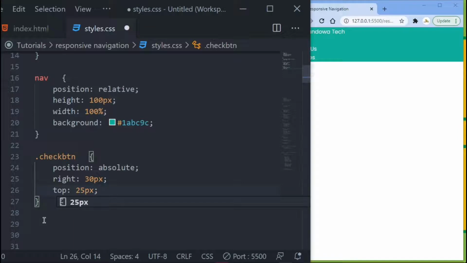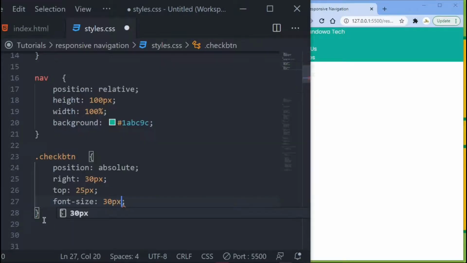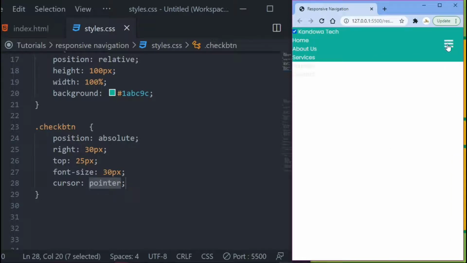And then I want to give it some font size, since I want to make it a bit bigger. Font size, let's set it to 30 pixel. And then the last thing I want to add here is just add a cursor. So the cursor, I want to make it a pointer. So if you save that, you see, if you come in here, you see you got it right there.